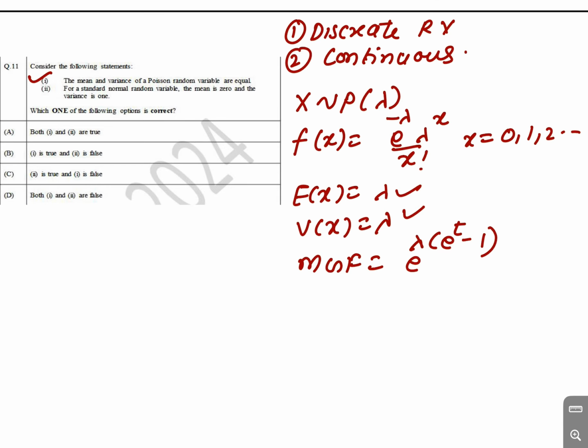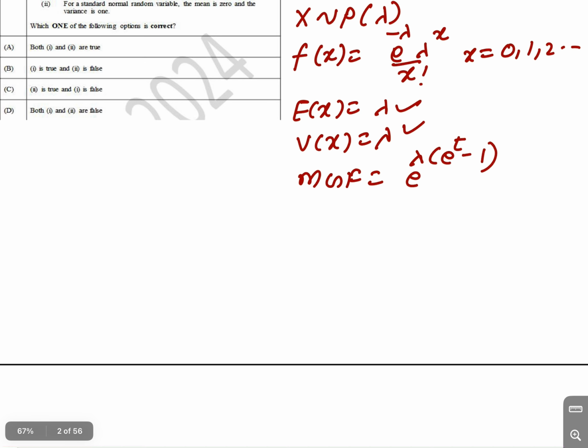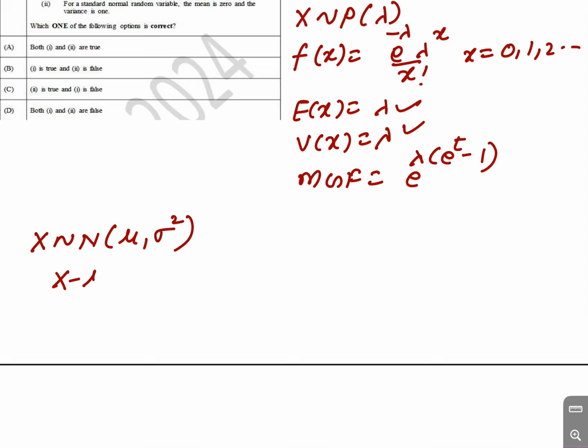And for the standard normal variable, the mean is 0 and the variance is 1. The standard normal variate is a special case of the normal distribution. If x follows a normal distribution with mean mu and variance sigma square, then (x minus mu) upon the standard deviation follows a standard normal with mean 0 and variance 1.